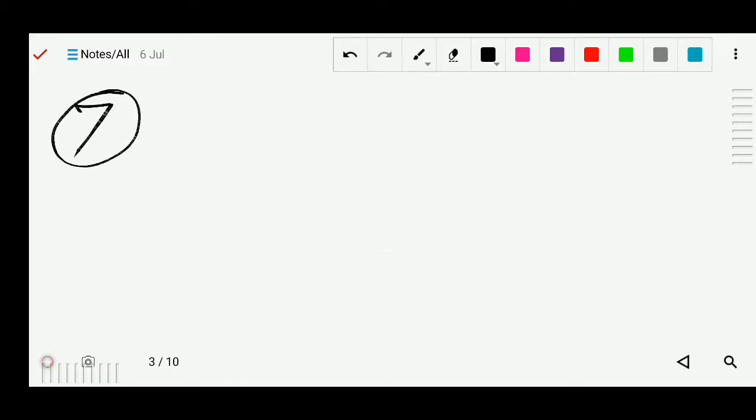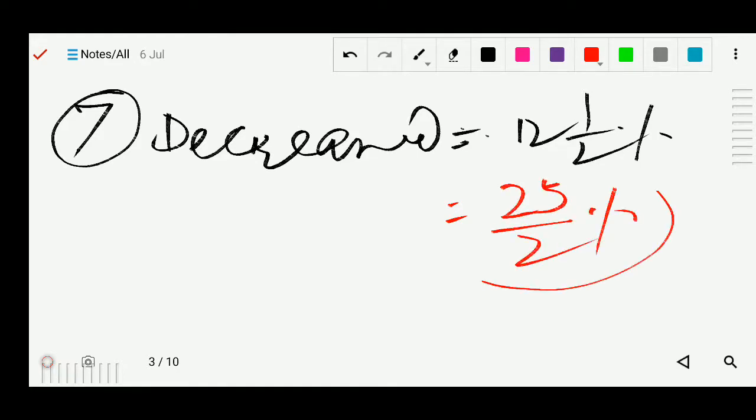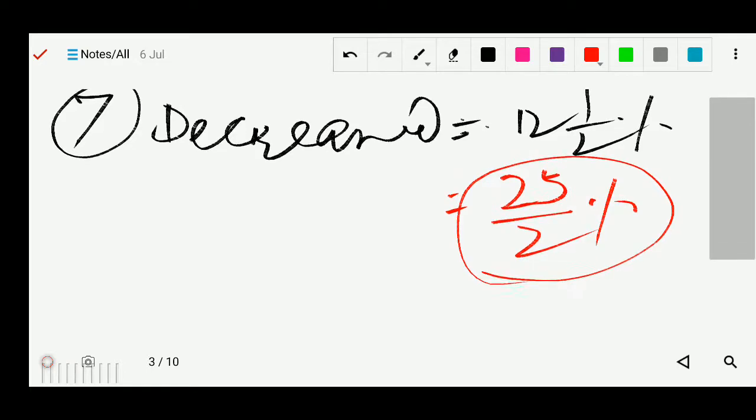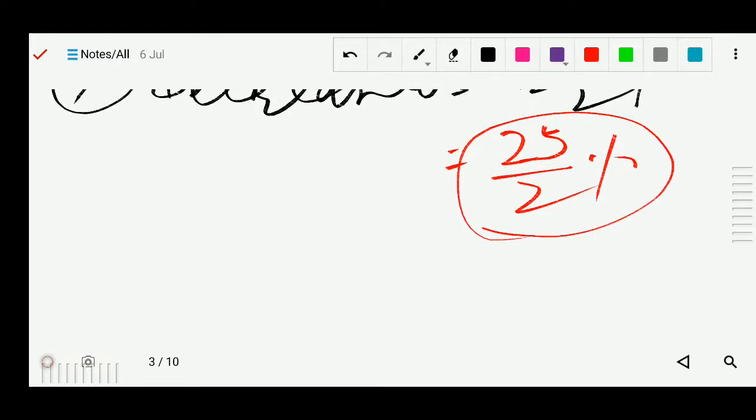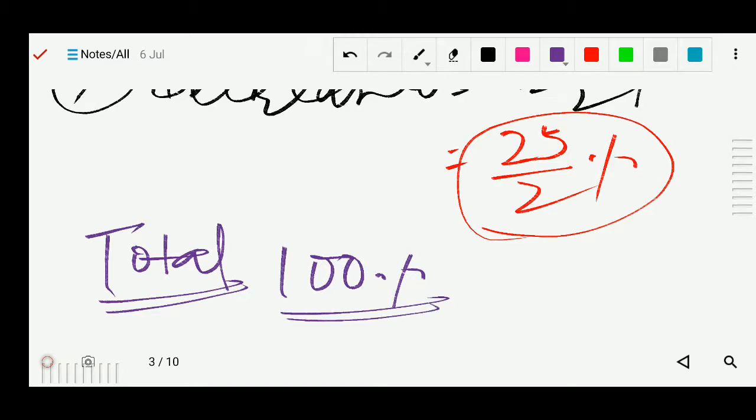So that was decreased actually. What is the decreased percent? The percentage was 12.5%. So 12.5 you can make it simple, in the mixed fraction, 25/2%. So it was after the decrement. So as we know, in percentage, आपको पता है percentage में total कितना होता है? We are talking about the whole, means 1, or in the percentage the total is 100%. In the percentage we are always talking about 100%.